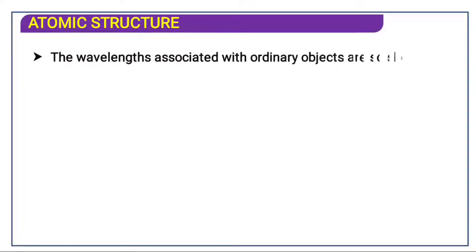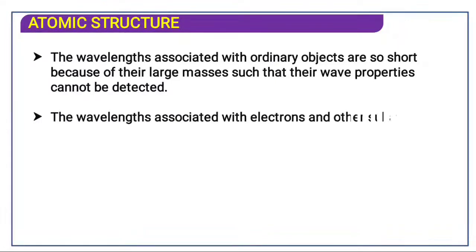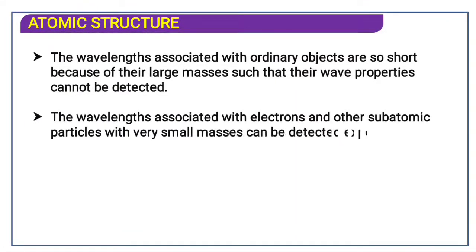The wavelength associated with ordinary objects is so short, because of their large masses, that the wave property cannot be detected. Because of the large size, the wave property cannot be detected. So the wavelength associated with the electron and subatomic particles like neutrons, which have very small masses, can be detected experimentally. They have very small masses. That is why we can determine it.